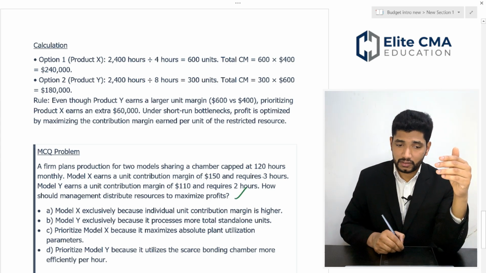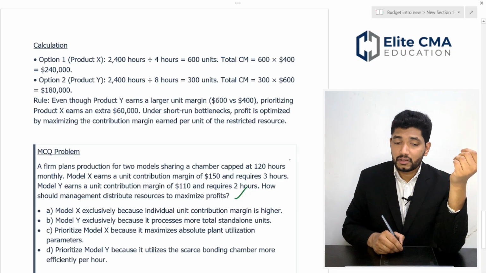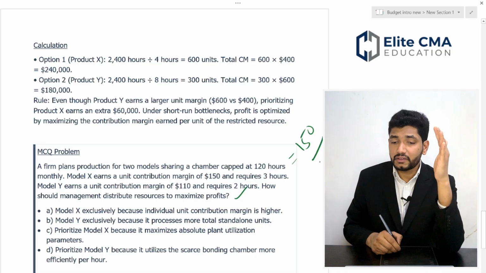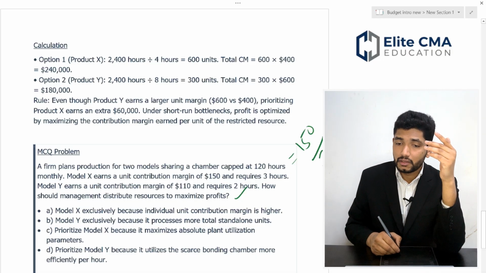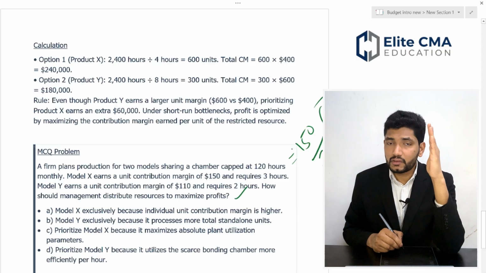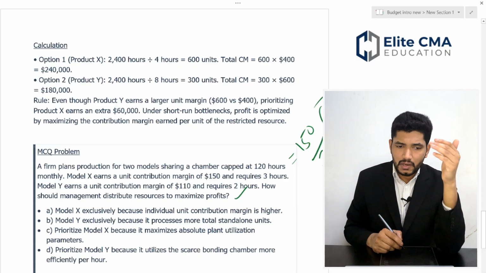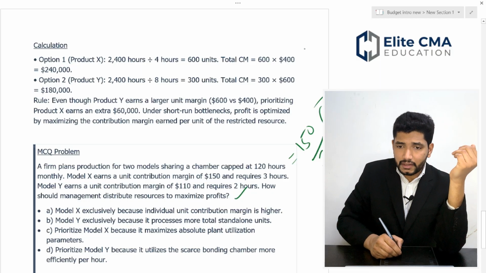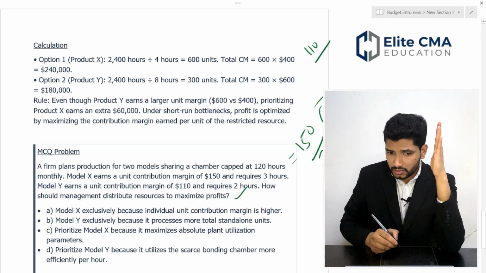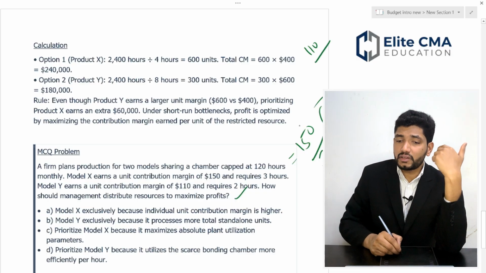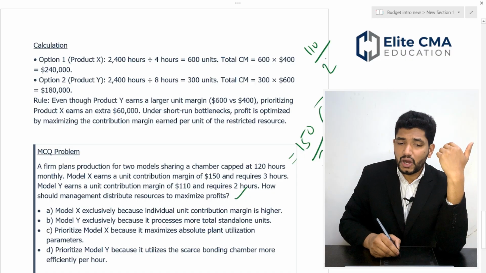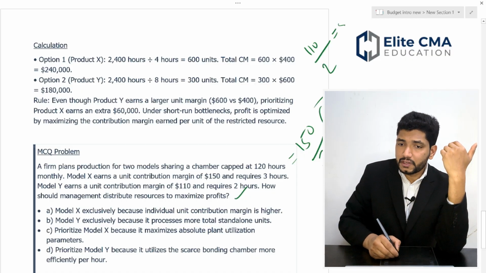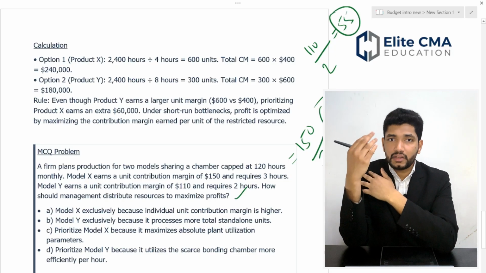Here you have 2 products. The first product's unit contribution margin is 150 and it requires 3 hours, which means the contribution margin per hour is $50. For the second product, Y, the contribution margin per unit is 110 and it requires 2 hours, which means $55 contribution margin per hour.